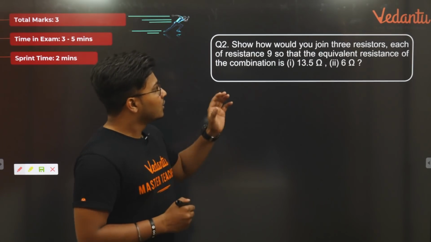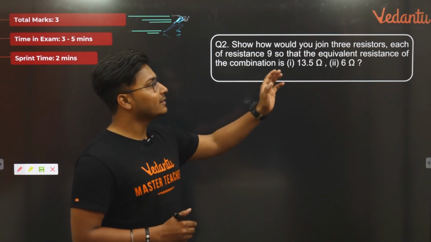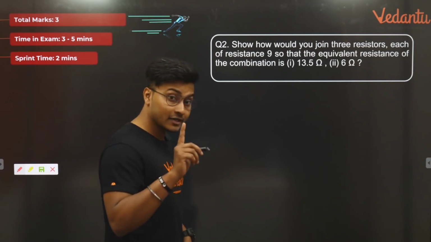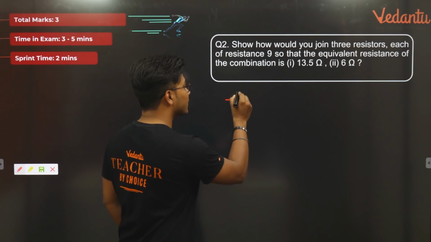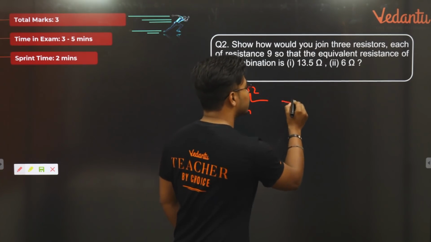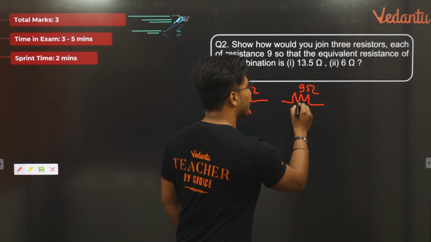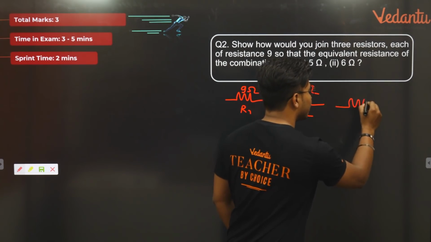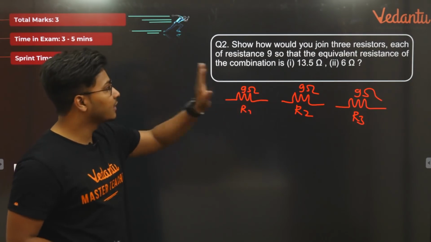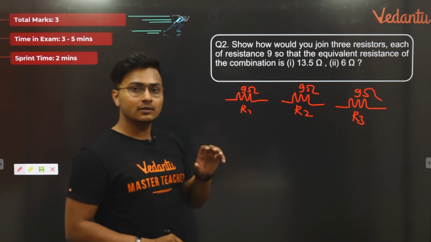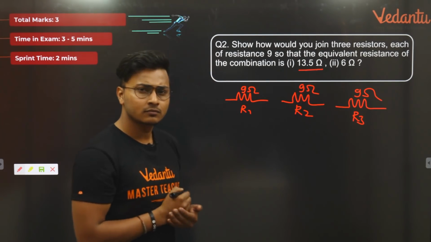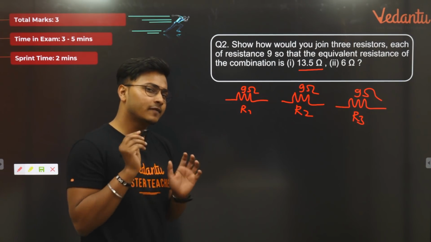Let's check it out. Show how you would join 3 resistors, each of resistance 9 ohm. Let's draw that. So there are 3 resistors, guys. One resistor 9 ohm, R1. Other resistor R2, 9 ohms. Third resistor R3, again 9 ohms. You have 3 resistors separately here. Now how would you connect them so that the total resistance becomes 13.5 ohms? Interesting, isn't it? 13.5 ohms.